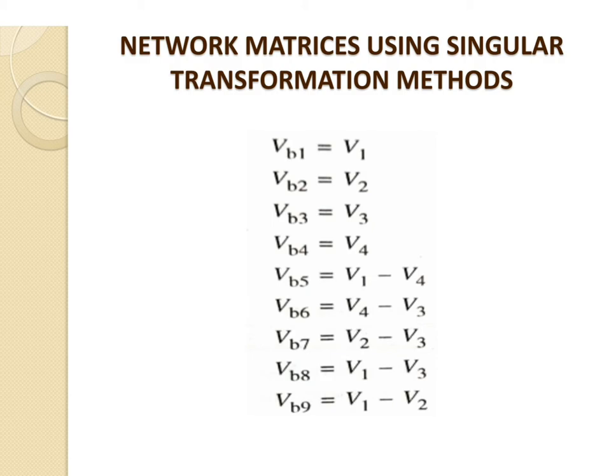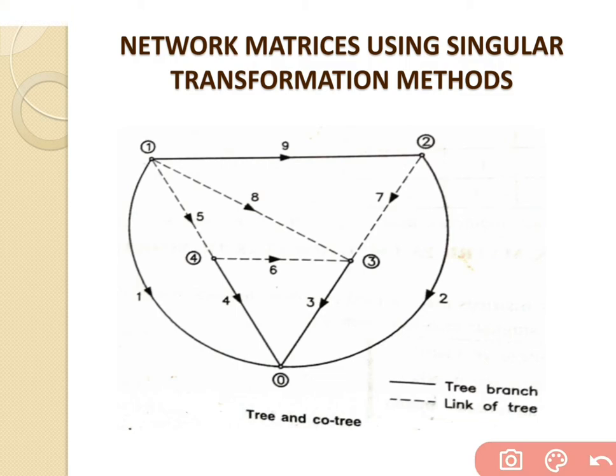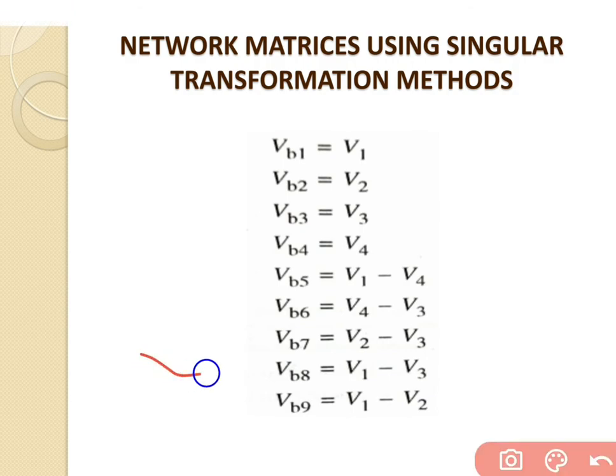In the same way, go for the next branch, branch number 7. Branch number 7 is connected between node number 2 and node number 3, and the current direction mentioned is from node number 2 to node number 3. So V2 is higher than V3. So the voltage across branch number 7 is given by V2 minus V3.